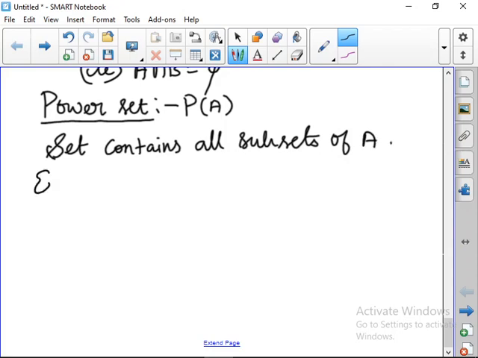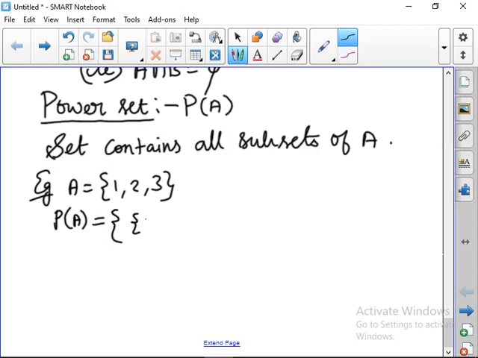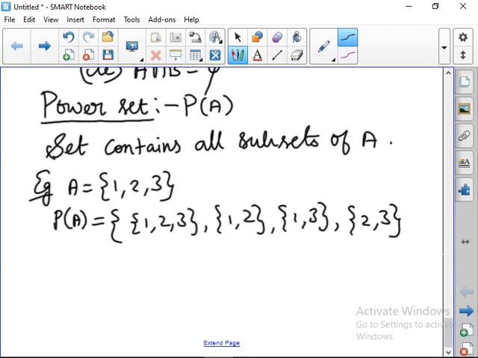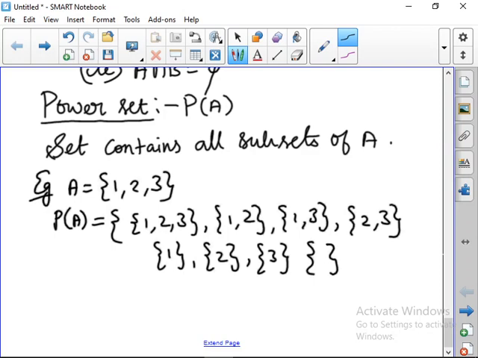So for example, when you are having A is equal to {1, 2, 3}, what is the power set of A? Power set of A is equal to {1}, {2}, {3}, {1, 2}, {1, 3}, {2, 3}, {1, 2, 3} and finally the empty set.